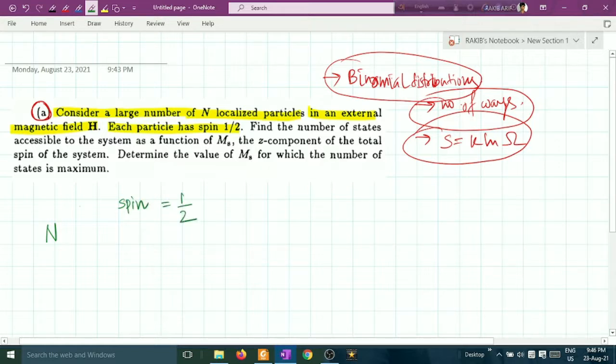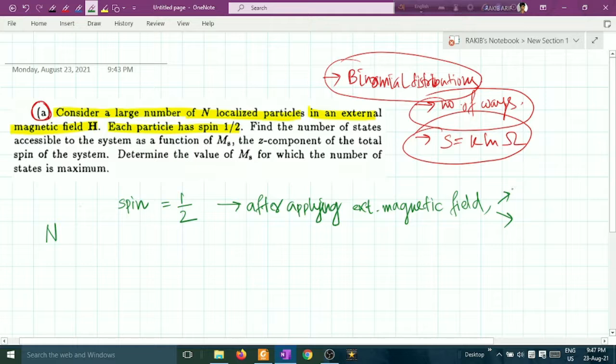Spin half. What will happen after applying the external magnetic field? There will be splitting due to spin.